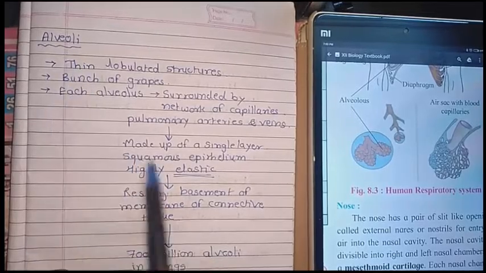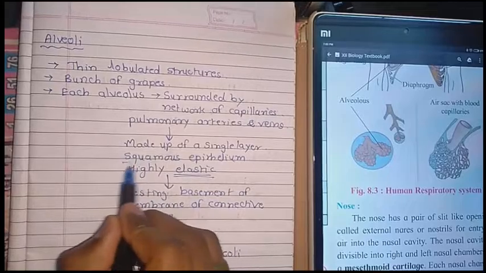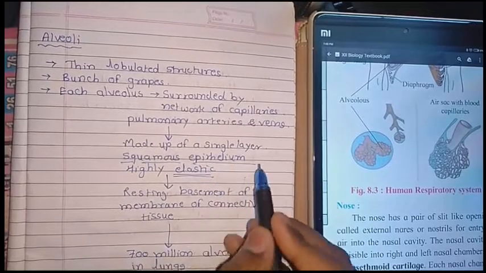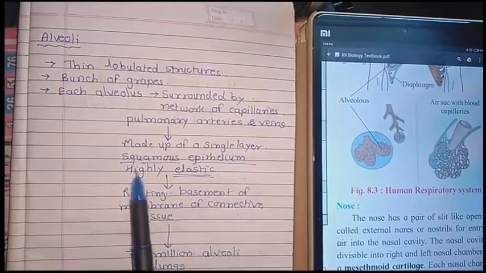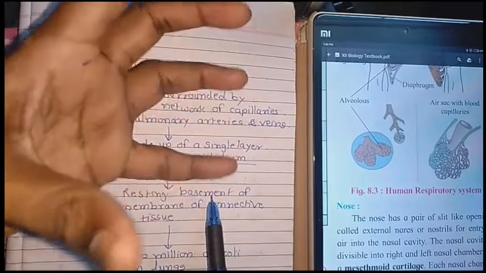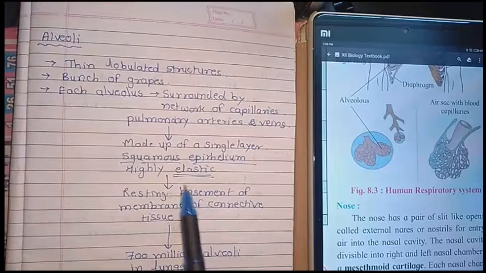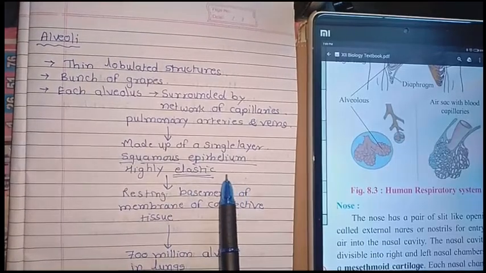So what is the alveolus made up of? A single layer of squamous epithelium. It is a very important structure, you have to remember this. It is highly elastic. Elastic means it can move like this, and it is permeable to gases.